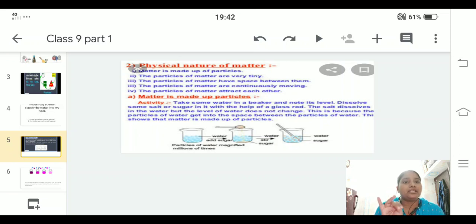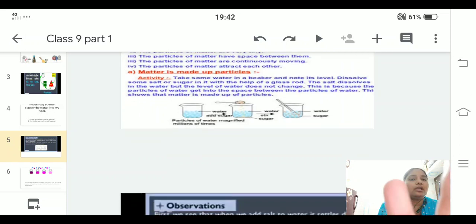The particles of matter have space between them. Fourth, they are continuously moving, and they attract each other. There are 5, sorry, 4. So, matter is made up of particles, they are very tiny, they have space between them, they are continuously moving, and they attract each other.